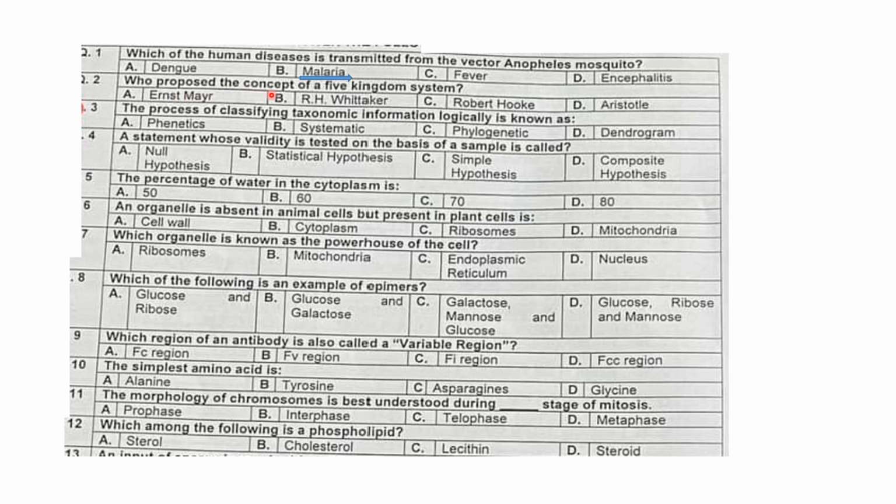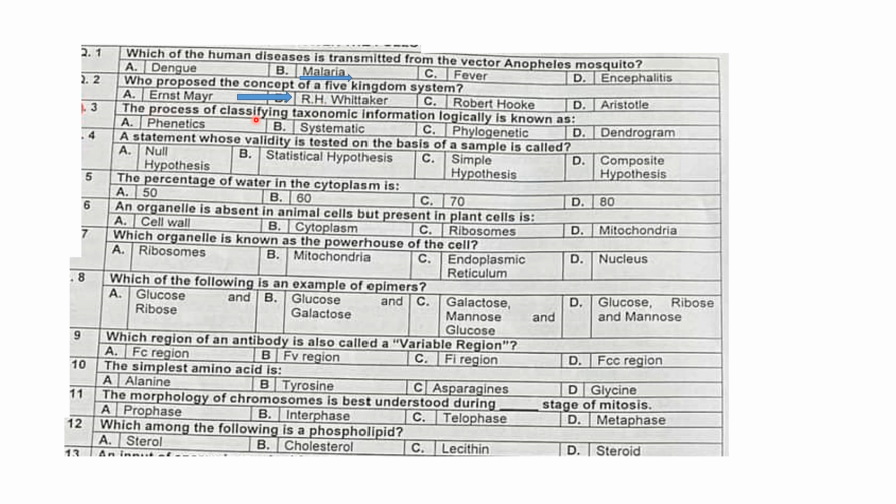Who proposed the concept of the five kingdom system? Ernest Mayr, R.H. Whittaker, Robert Hooke, or Aristotle. The five kingdom system is proposed by R.H. Whittaker.